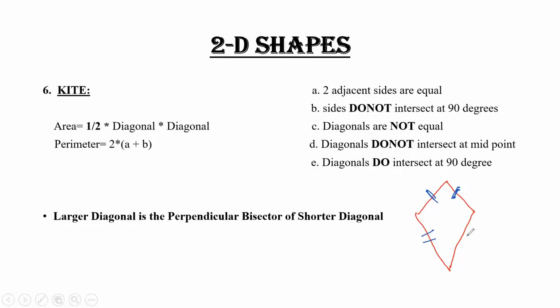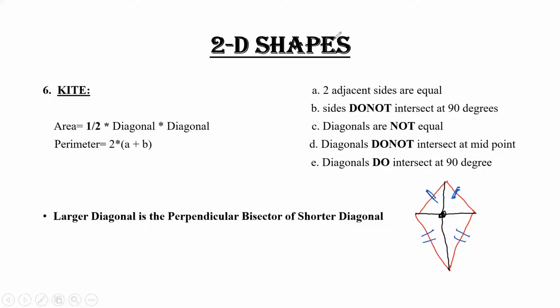These two sides are equal. Then similarly, diagonals intersect at midpoint. Oh, this is not the midpoint.